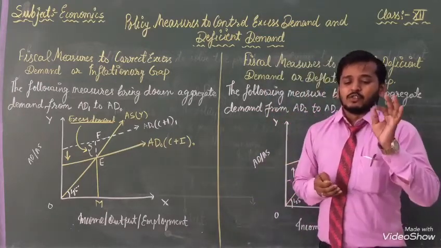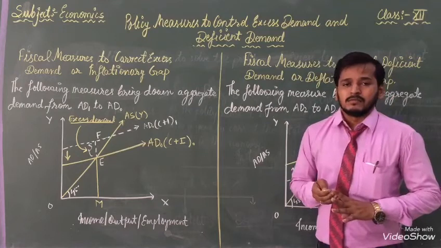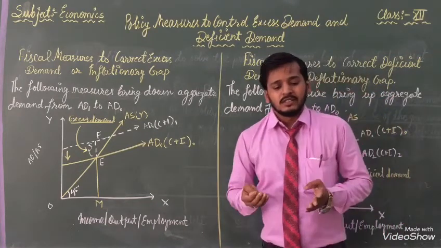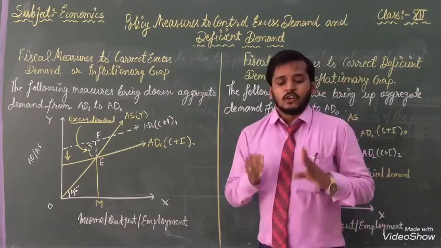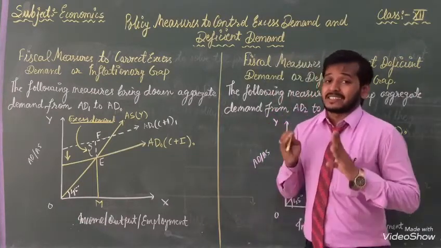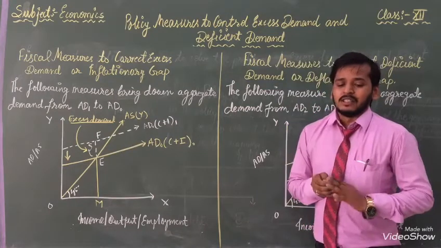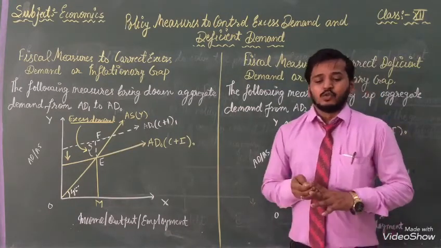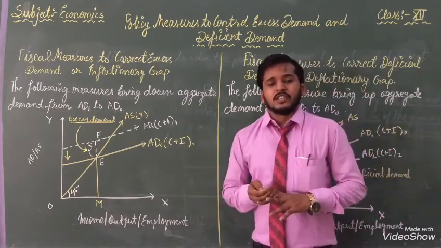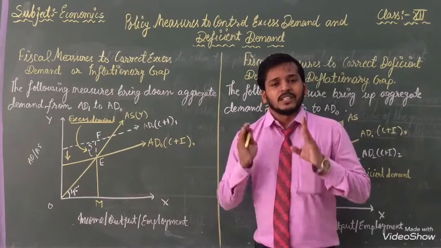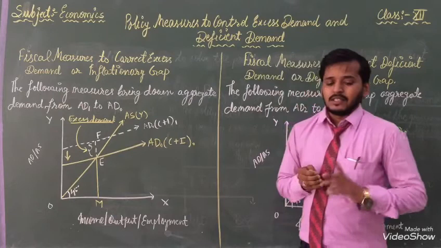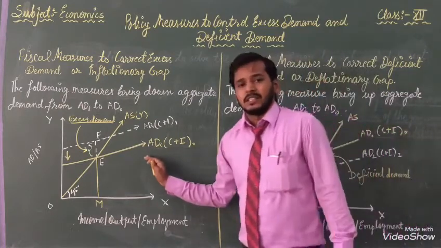Another, it will reduce the disposable income. Next, consumption and investment will fall. According to that, we can control our excess demand. Another, aggregate demand is reduced and excess demand is controlled with the help of deficit financing. Clear? This is the topic of that.